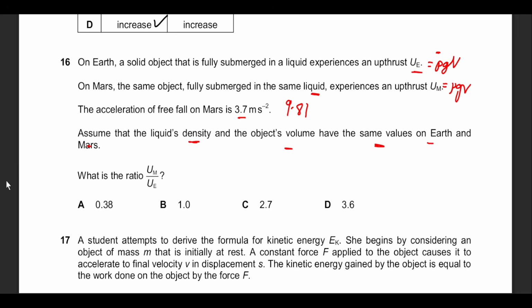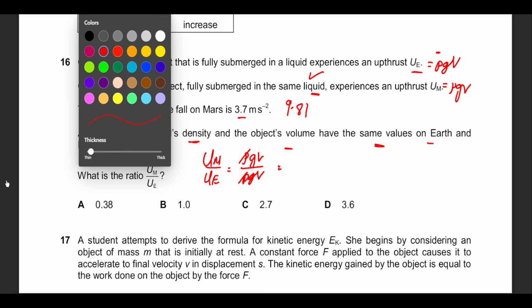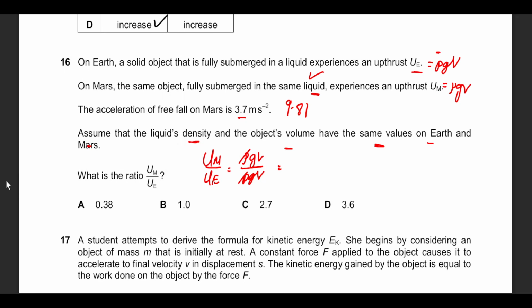Use the ratio. So U_M divided by U_E would be rho g V divided by rho g V. Since we're using the same liquid, rho cancels out. That's the density of the liquid. g of Mars is going to be 3.7 divided by 9.81 multiplied by the displaced volume. Since we're dealing with the same object, it's submerged in both cases. This is going to be V divided by V, which again gets cancelled out. We are left with only 3.7 divided by 9.81, which yields 0.377, which is 0.38, option A.